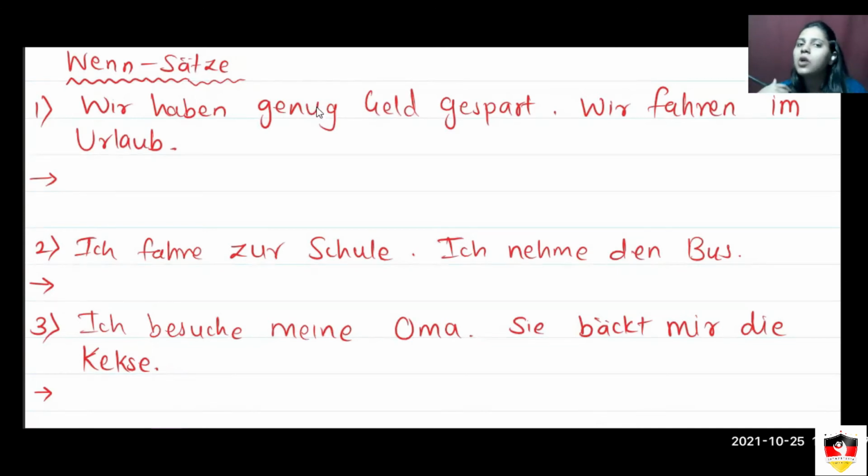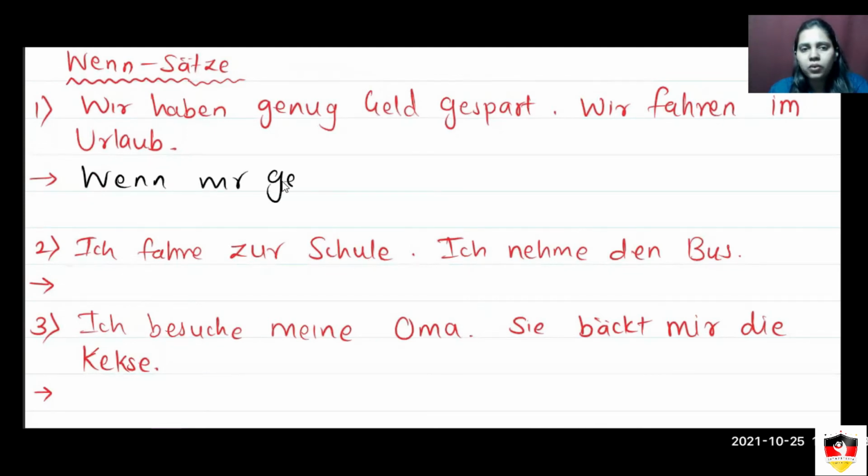So again, find out Hauptsatz und Nebensatz. And when you use wenn statements, it will be conditional. It is a conditional sentence now. It means when you do this, then something else will happen. Generally, a wenn statement starts with the Nebensatz, so you state the condition first and then the consequence. For example,